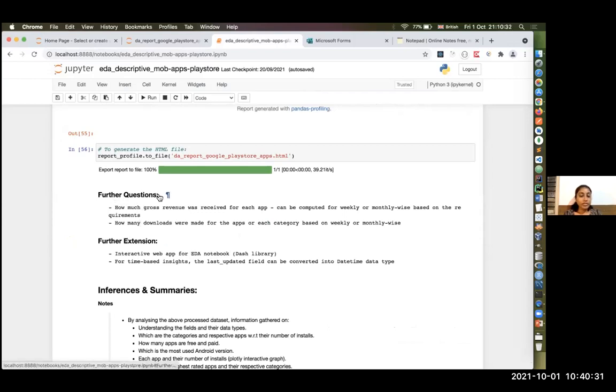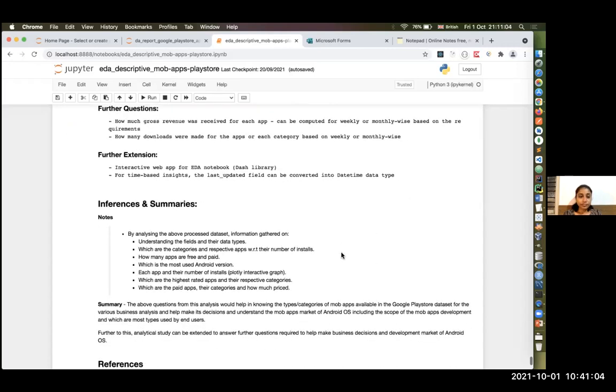And from this data set, there is definitely scope for further improvisations or additions to the project. Especially if there is a next set of questions, such as how much gross revenue was received for each app, which can be computed weekly or monthly based on the requirements. Another question that can be analyzed is how many downloads were made for each app or category, weekly or monthly.